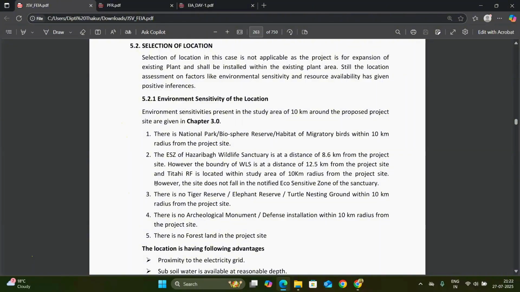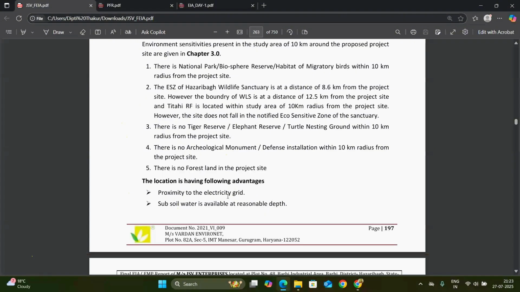So the ESZ of the sanctuary, I think, does not fall there. Yes, it does not fall in the notified ESZ area, so no ESZ clearance is required for this project. Again, no tiger reserve or elephant reserve is within the 10-kilometer radius of the project site. No archaeological monuments or defense installations are within the 10-kilometer radius of the project site, and no forest land is there.